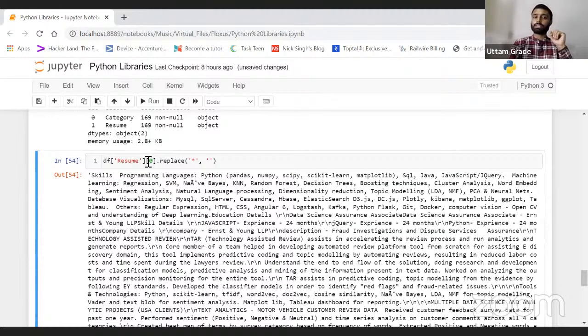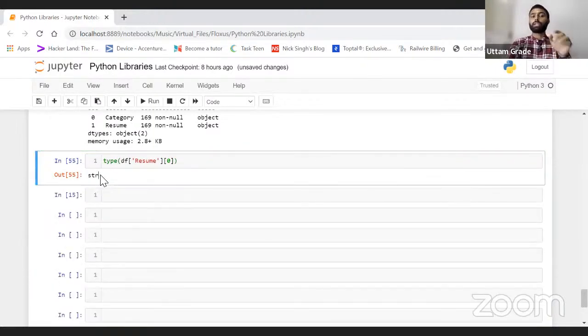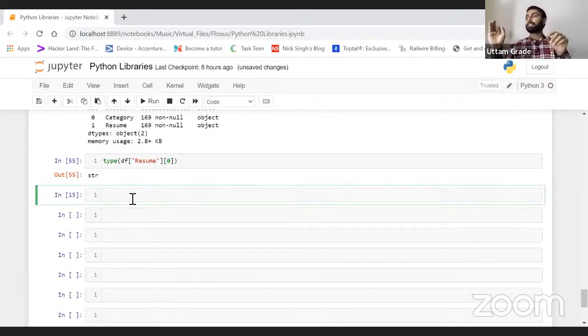If I put a 0 and check the type for this one only, the first record, this is a string. So that means replace is a method of string only, not a series. We have a series, and I'm going to apply the replace method to the series.